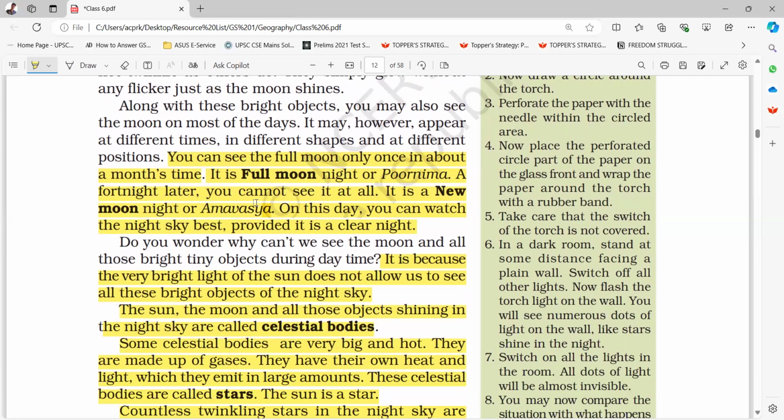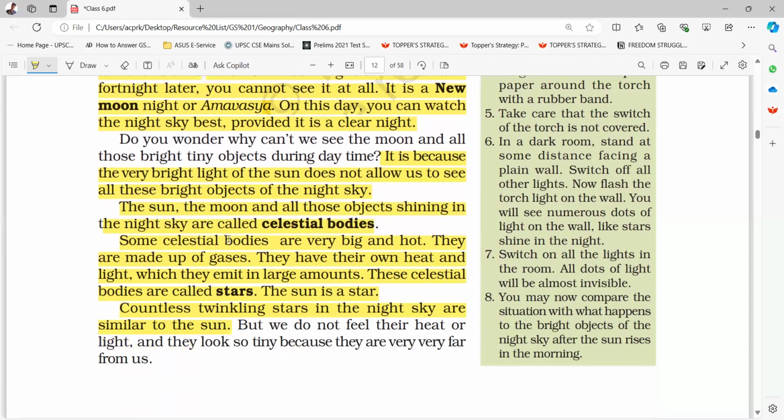A fortnight later, you cannot see it at all. It is a new moon night or Amavasya. On this day, you can watch the night sky best, provided it is a clear night. Do you wonder why we can't see the moon and all those bright tiny objects during daytime? It is because the very bright light of the sun does not allow us to see all the bright objects of the night sky.